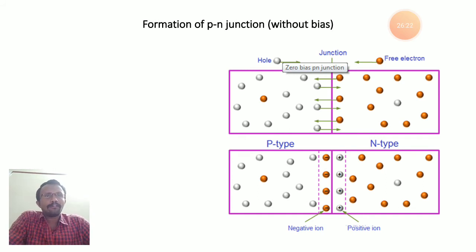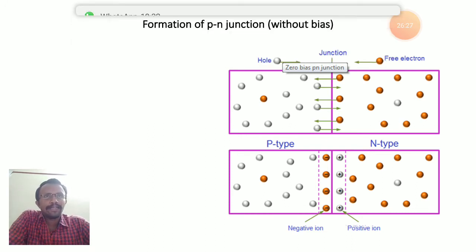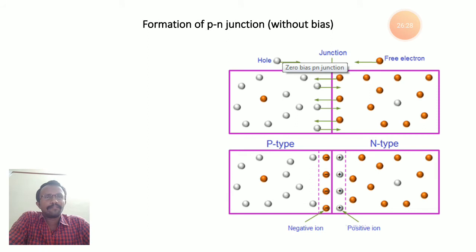Now you can also see the red dots are electrons, and white dots are holes. So the electrons, the red dots, are trying to move from the high concentration region on the n side to the low concentration region on the p side.